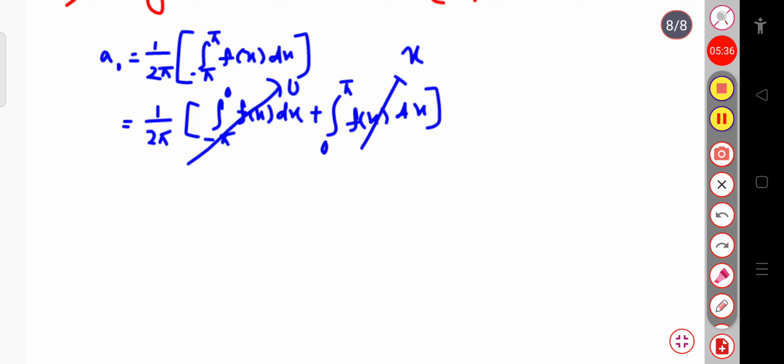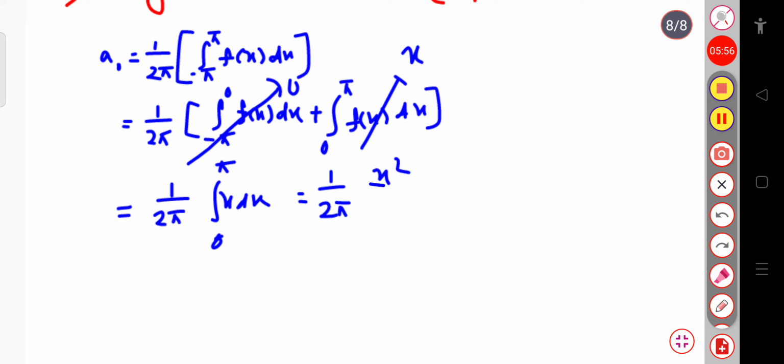Okay. Now this is equal to 1 by 2 pi into the integration for x dx, that is 0 to pi. So the integration of x dx will be x square by 2, and this is equal to 1 by 2 pi, this x square by 2, and it varies from 0 to pi. Okay. And if I put the value of x, that is equal to pi, then this is equal to pi square divided by 4 pi, and the lower limit value is 0. So if I cancel pi with the pi, then this will be simply pi by 4. So this is the value of a naught.